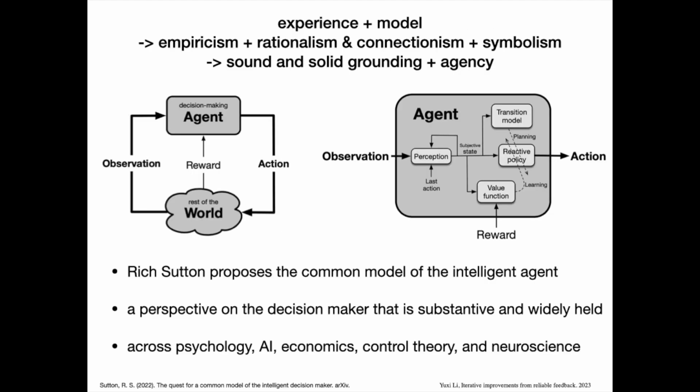Rich Sutton proposes the common model of the intelligent agent, a perspective on the decision maker that is substantive and widely held, across psychology, AI, economics, control theory, and neuroscience. Such an integration of experience and model leads to an integration of empiricism and rationalism and an integration of connectionism and symbolism. This will lead to sound and solid grounding and agency.